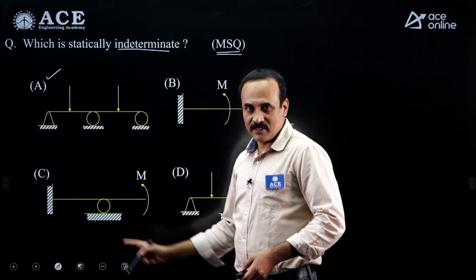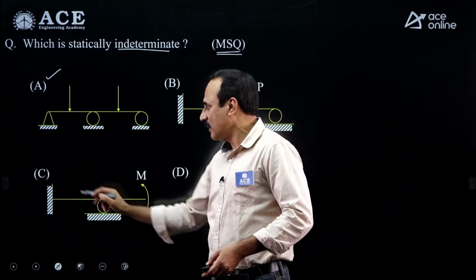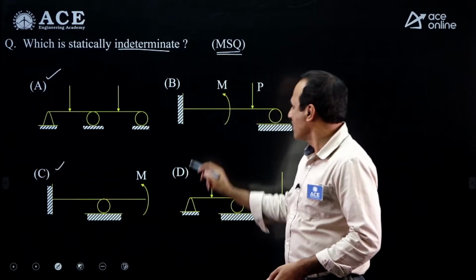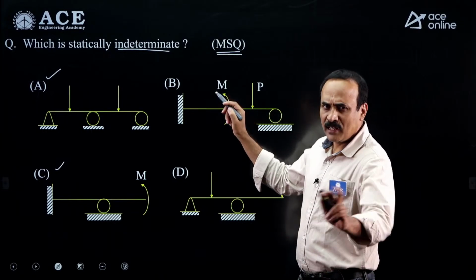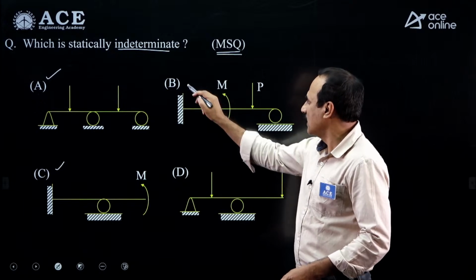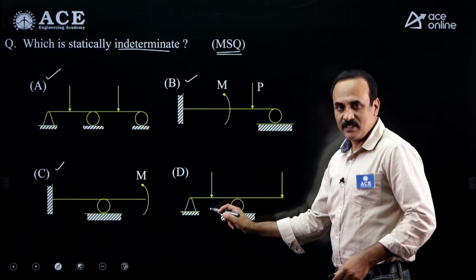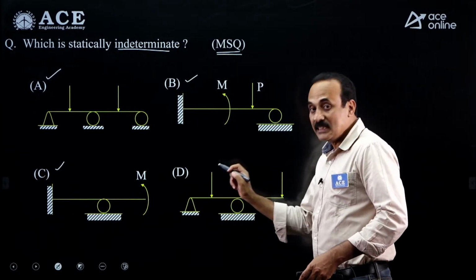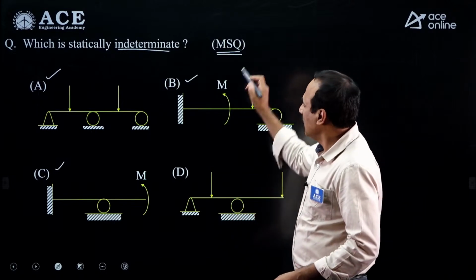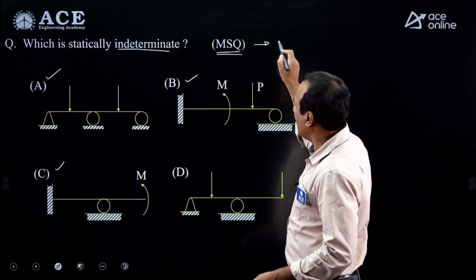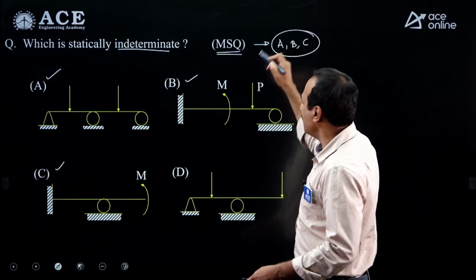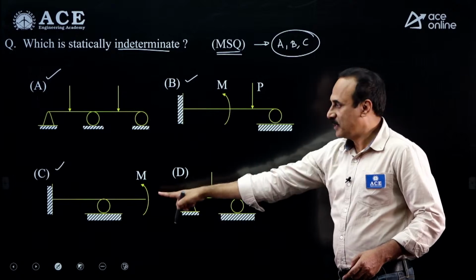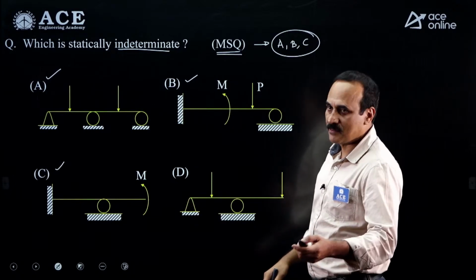This is a propped cantilever with an overhang, also indeterminate. This is also a propped cantilever with loading, indeterminate. This is an overhang beam on one side, which is determinate. So indeterminate are options A, B, C.